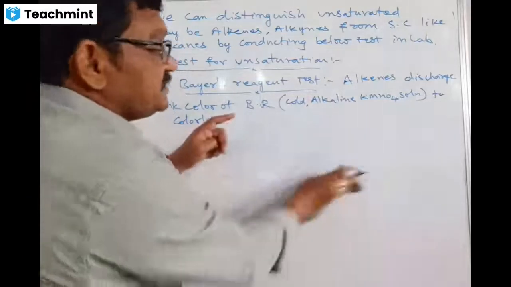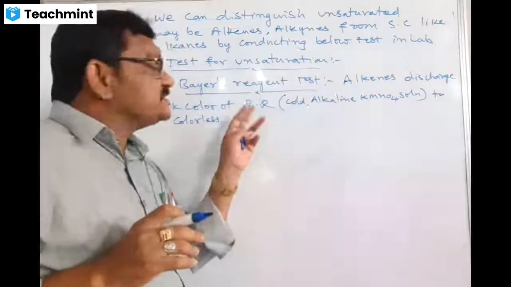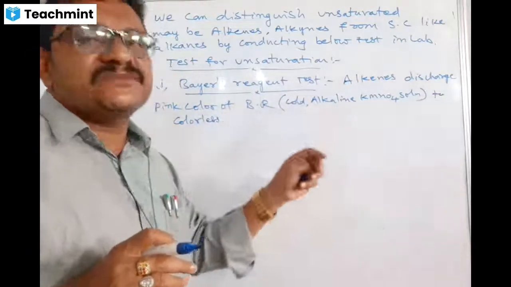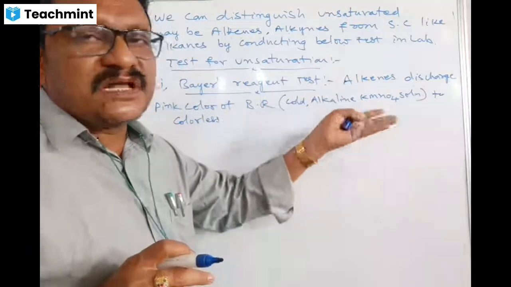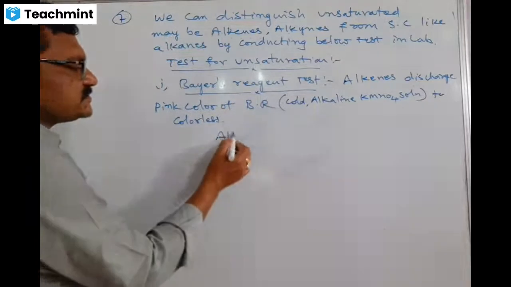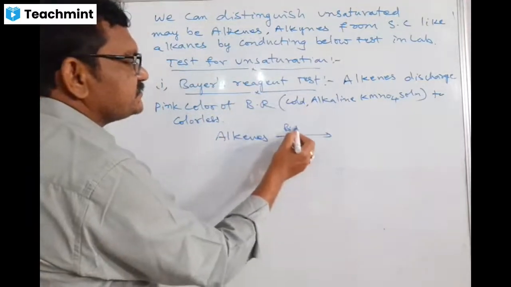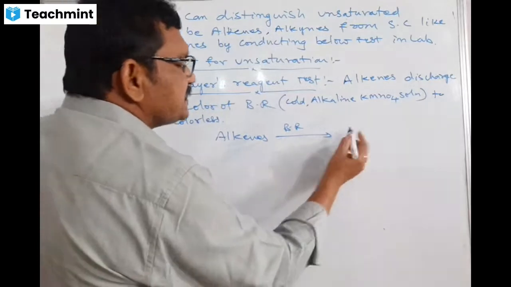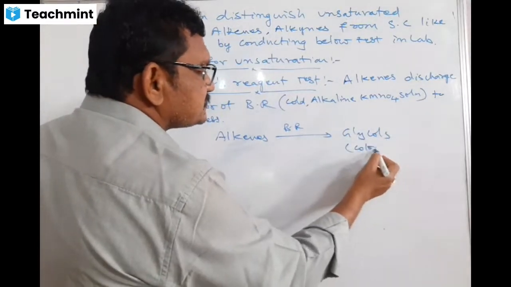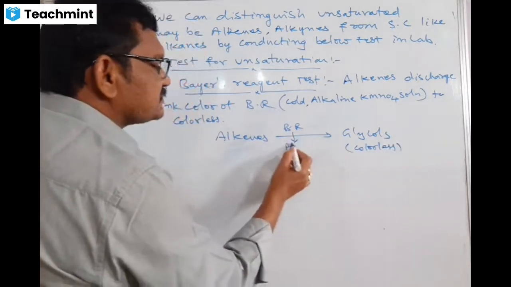See, very important in entrance exams. Many times, exams ask what is the composition of Bayer's reagent? Cold, alkaline, in the sense of a basic solution, KMnO4 solution. All of you know potassium permanganate solution. Here, see, alkenes on reaction with Bayer's reagent, what happens? Glycols are formed. Glycols are colorless compounds. Bayer's reagent is pink in color.